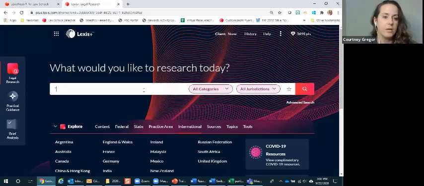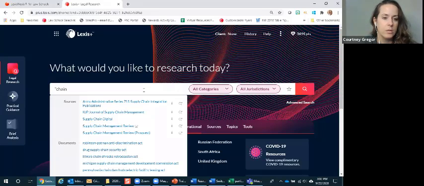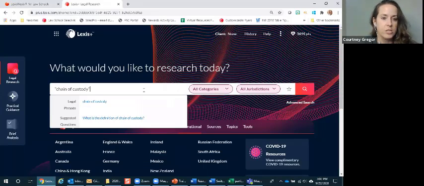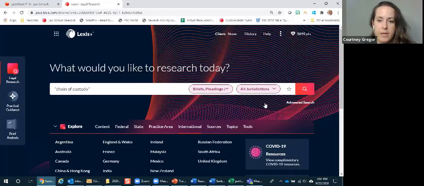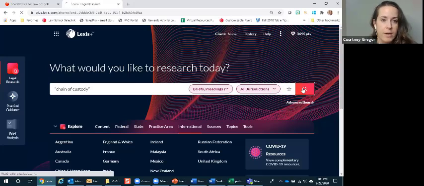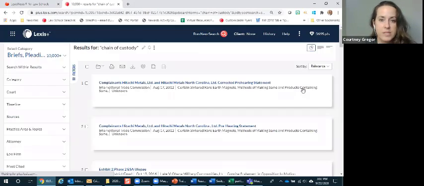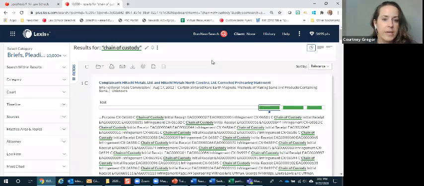So say you were researching or drafting an issue on chain of custody. You can go ahead and run that search. In categories, you can either pre-search filter or run your search and then filter, but you're looking for briefs, pleadings, and motions. And then if you wanted to, you could also drill down by your jurisdiction from here. I'm going to show you just how to do it on the outset. It does not matter, your results will always be the same. But now we have chain of custody, briefs, pleadings, and motions.